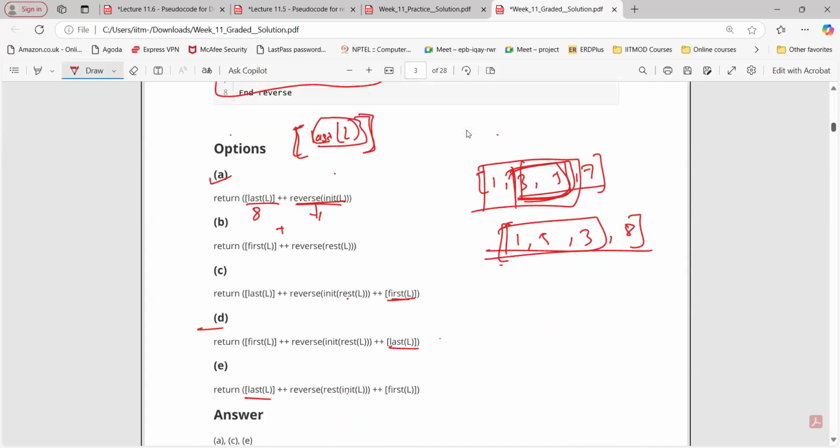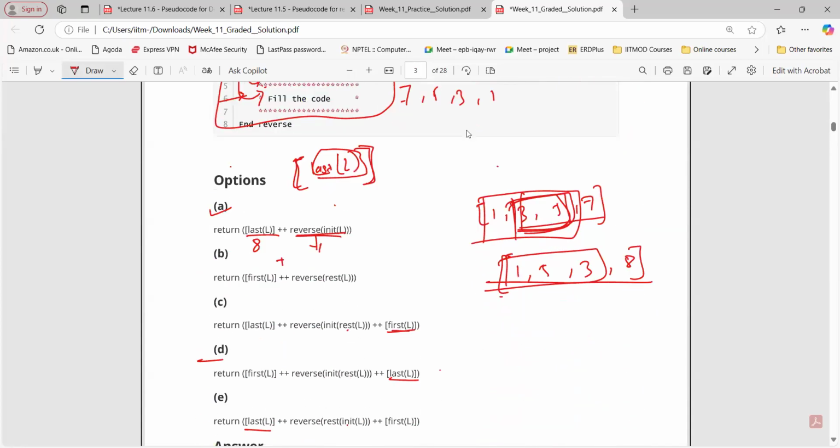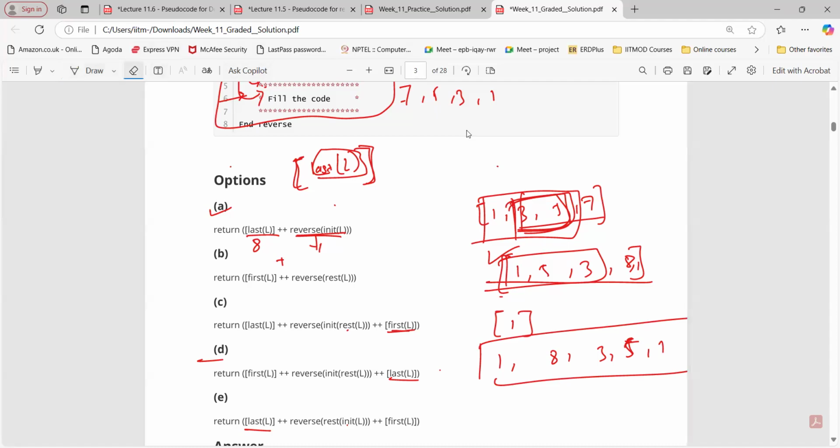So what if 1 is there in the last position? Like 5, 3, 8, 1, meaning 5 3 8 1 like this, with 1 again. Yes, then that is also going to be considered. We are not keeping track of duplicates either. We simply want to reverse it. So it will be 1, 8, 3, 5, 1. That's it, right? Yes, sir. So simply reversing the list, not in any specific order. We are not taking unique values, nothing. Simply reversing the list. That's it. Okay.